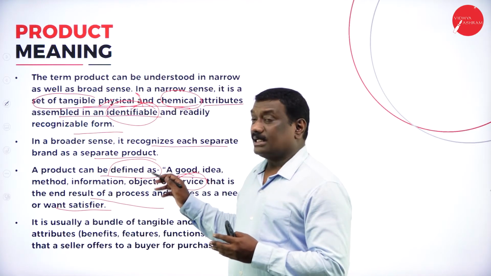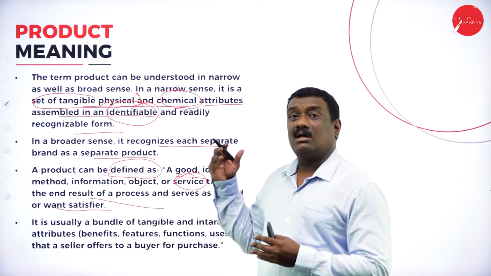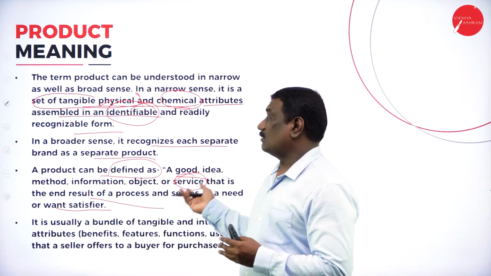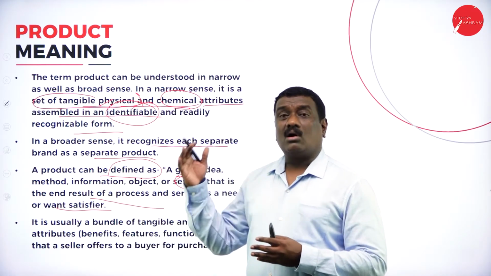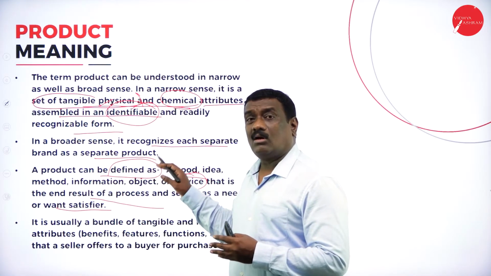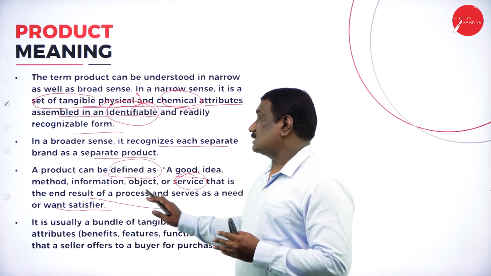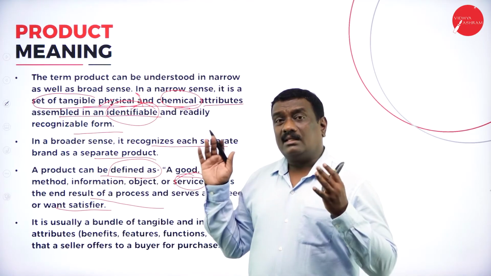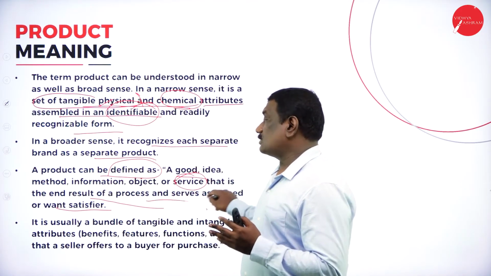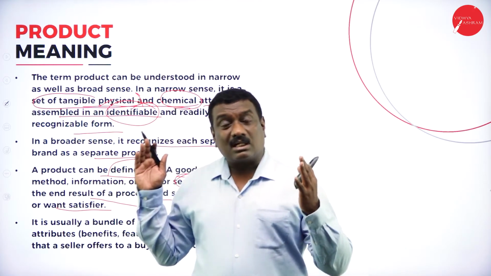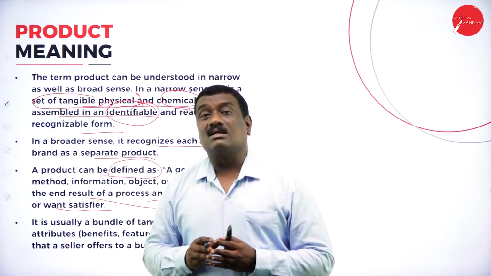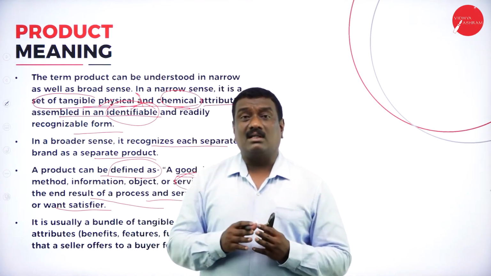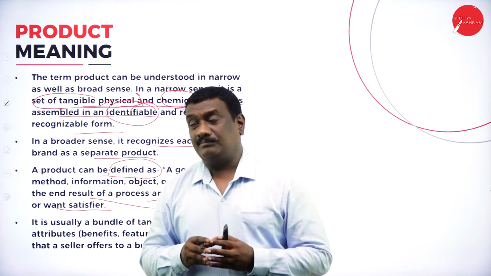So a product can be defined as a service, an idea, goods, a method or information. Anything you take, all these constitute the product itself. And finally, what is the end result of this particular product? The end result of the product is to see that it serves the customers at large, whereby the customers can satisfy their wants and needs.